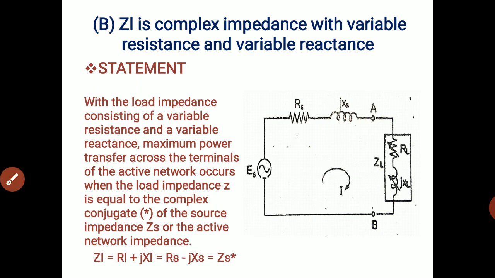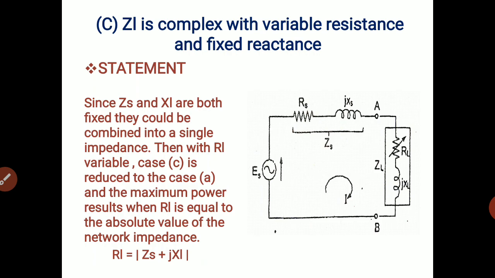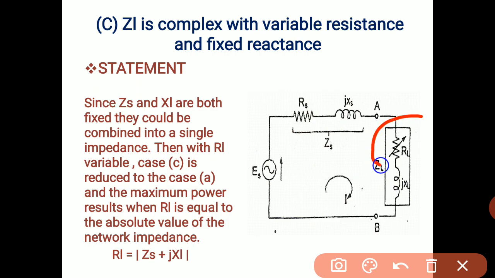So if such a criterion is given in the example, we follow the value of ZL as ZS star, or we can say RS minus JXS. This is configuration C. ZL is complex with variable resistance and fixed reactance. So in this case, RL is variable and XL is fixed for ZL.